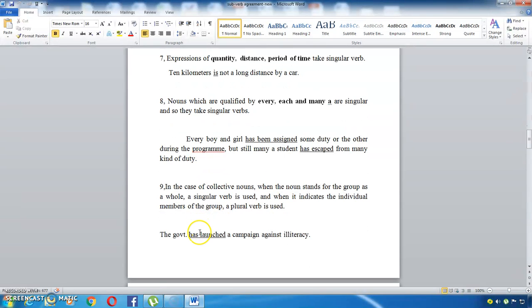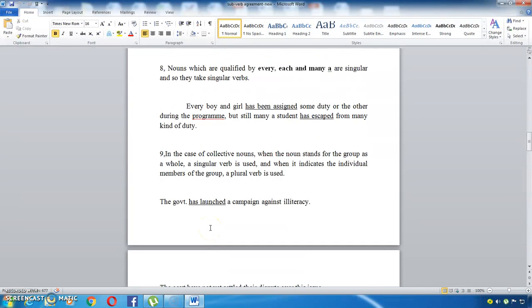And the next rule is about using collective nouns. Right? In some cases, you might have used collective nouns. When the noun stands for the group as a whole, a singular verb is used. But if it indicates individual members of the group, they'll be considered plural, so they have to take the plural verb. Example: the government has launched a campaign against illiteracy. Right?